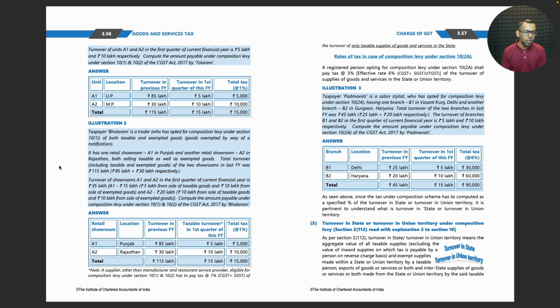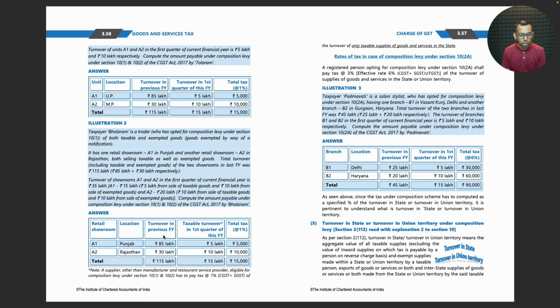Turnover of showrooms A1 and A2 in the first quarter of current financial year is 35 lakhs, from which A1 is 15 lakhs, 5 lakhs from sale of taxable goods and 10 lakhs from sale of exempted goods. A2 is 20 lakhs, 10 lakhs from sale of taxable goods and 10 lakhs from sale of exempt goods. Compute the amount payable under composition scheme levy under section 10 subsection 1 and subsection 2 by Bolaram.